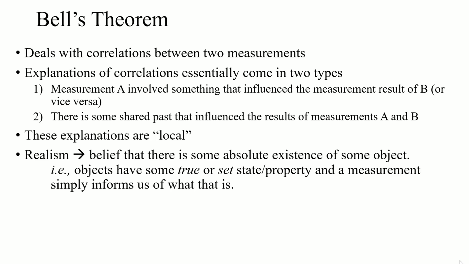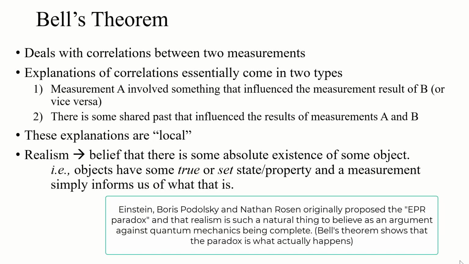There's another concept called realism. This is the belief that objects have a set property whether we know it or not. This is one of the issues Einstein and some of the early people working on quantum mechanics had with quantum mechanics. They were like, well, it can't be a complete theory. They had this idea that if those measurements are really probabilistic, if I measure a spin 1/2 particle as spin up or down, and I can only give the probabilities of those, that can't be a complete theory.